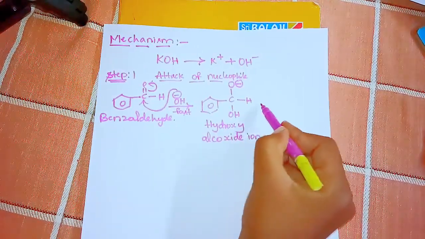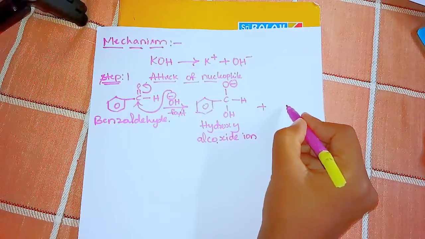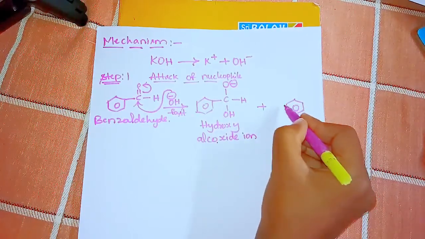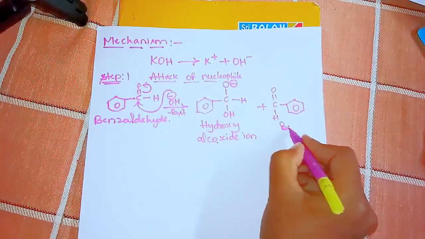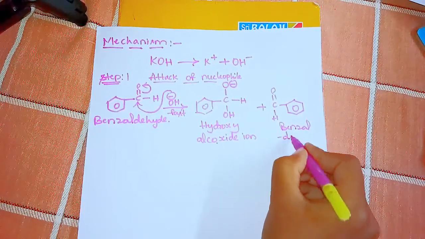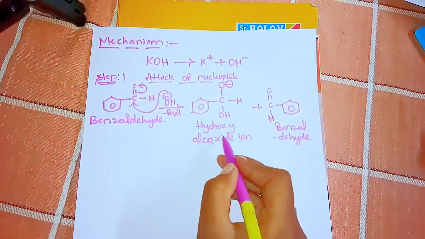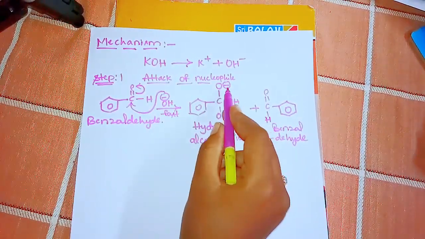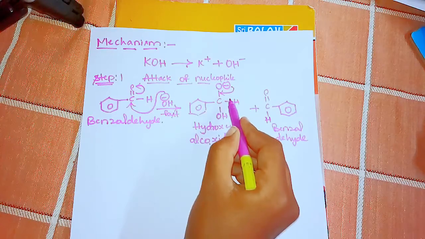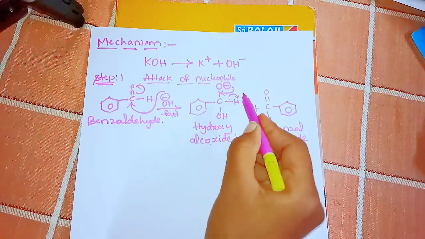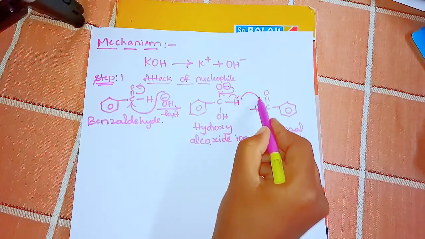Let's go for the second step. In the second step, the hydroxy alkoxide ion reacts with another benzaldehyde. Here we know that the hydroxy alkoxide ion contains a negative charge on oxygen, and these electrons migrate like this, and these electrons migrate like this, and this hydrogen goes as an H minus ion and attacks this carbon.